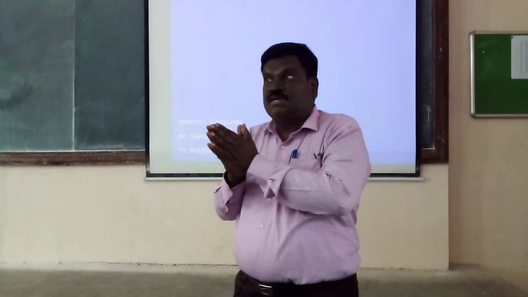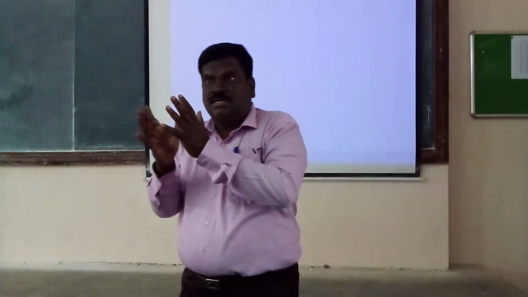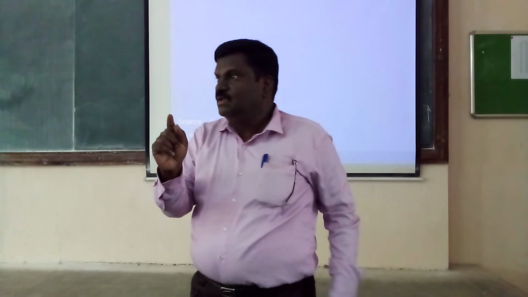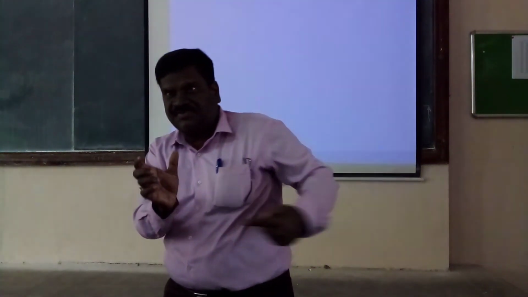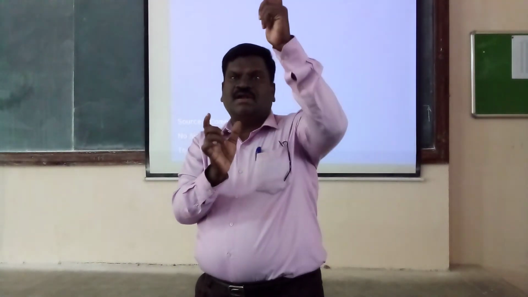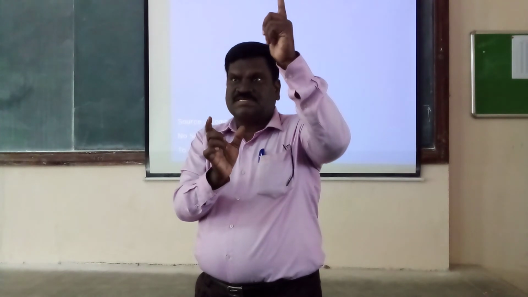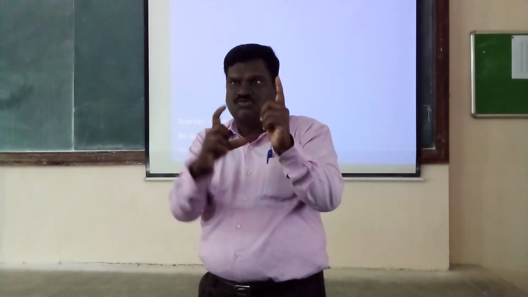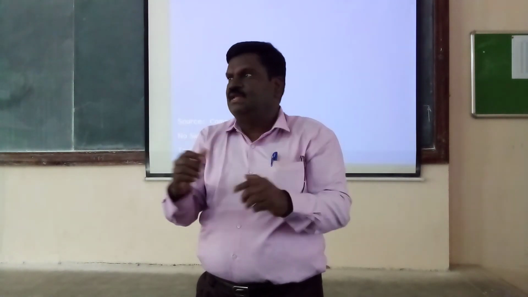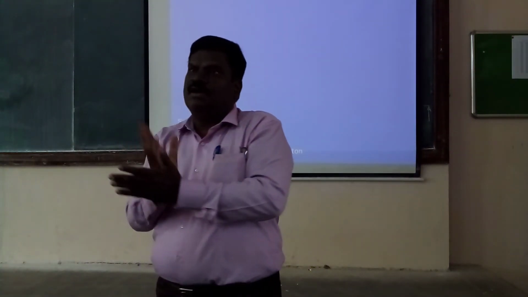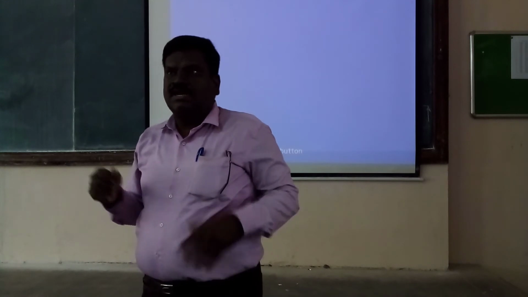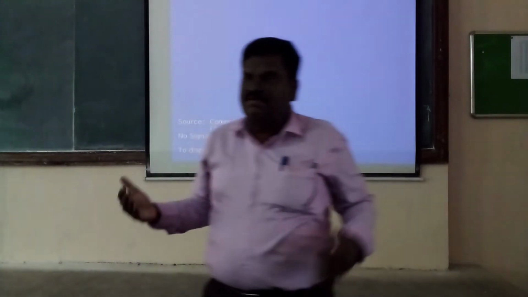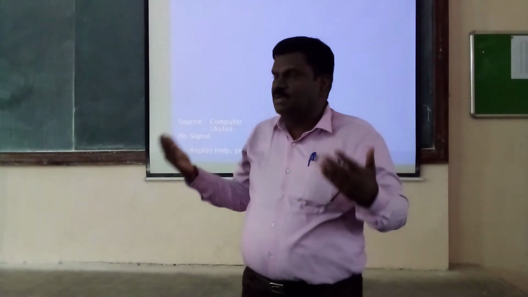So steel has a specific elastic modulus. You can determine the slope of that curve, dy by dx. dy is stress, dx is strain, because on the abscissa you are taking strain and on the ordinate you are taking stress. The slope of that line gives you stress by strain, the Young's modulus value. Since the curve is a straight line, it has a specific Young's modulus value, like 2 into 10 to the power of 5 Newton per meter square.